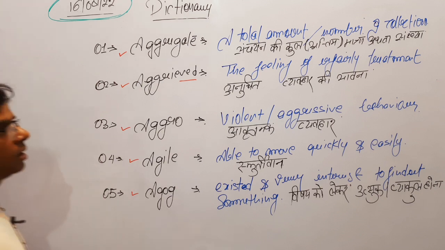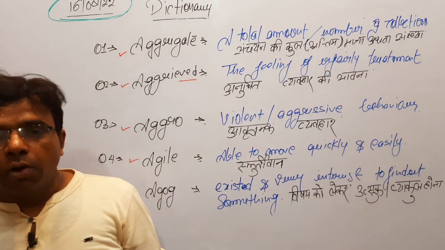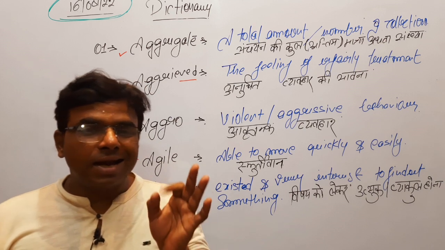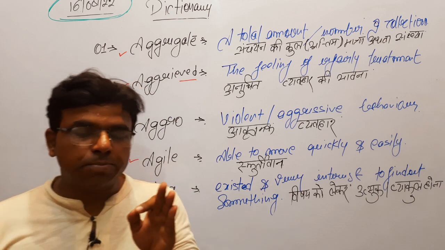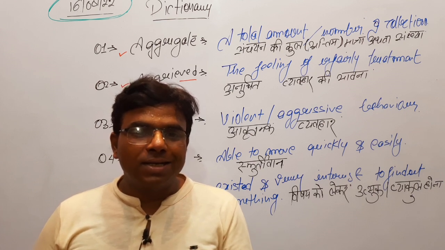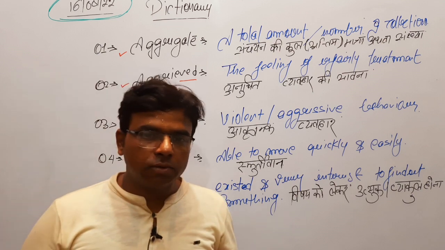Aggregate means total amount or number of collection, what you have collected over time. So the last figure in respect of quantity or number, that is aggregate. Someone may ask, what is the aggregated amount?